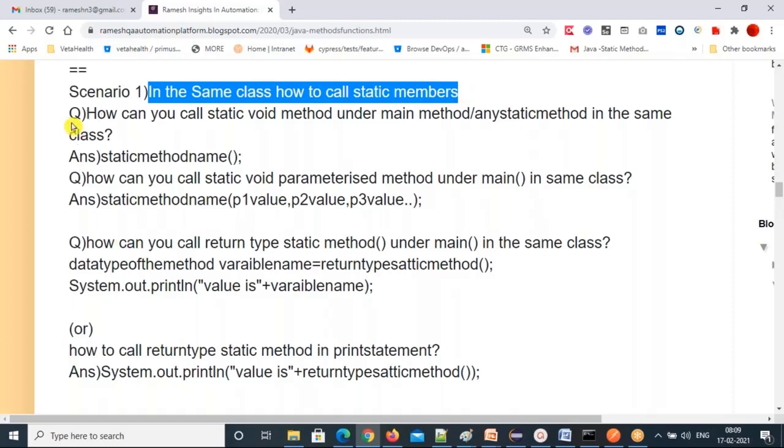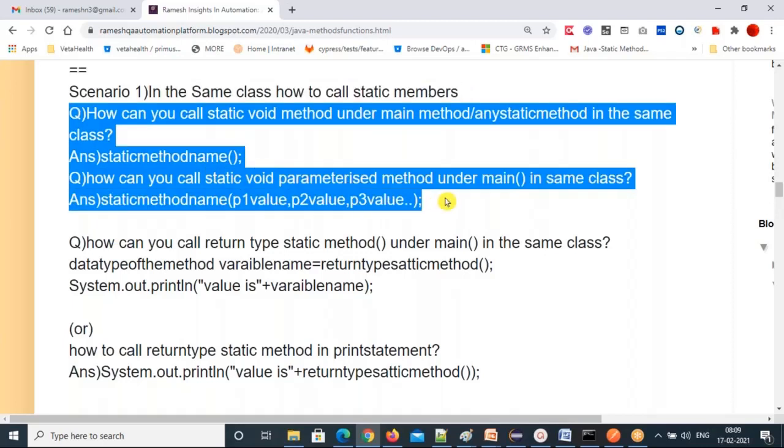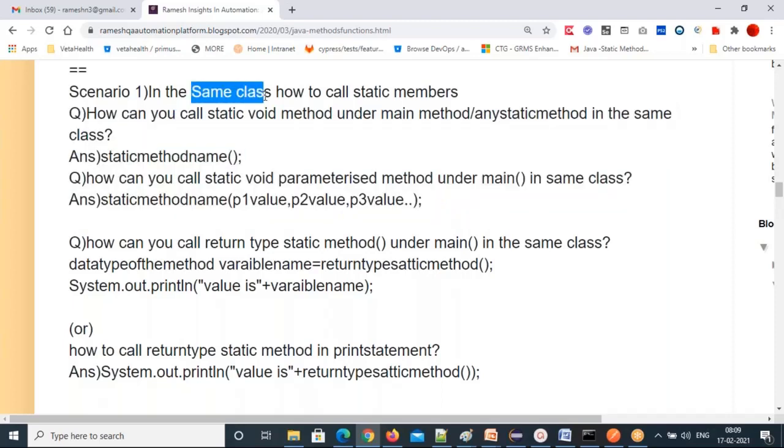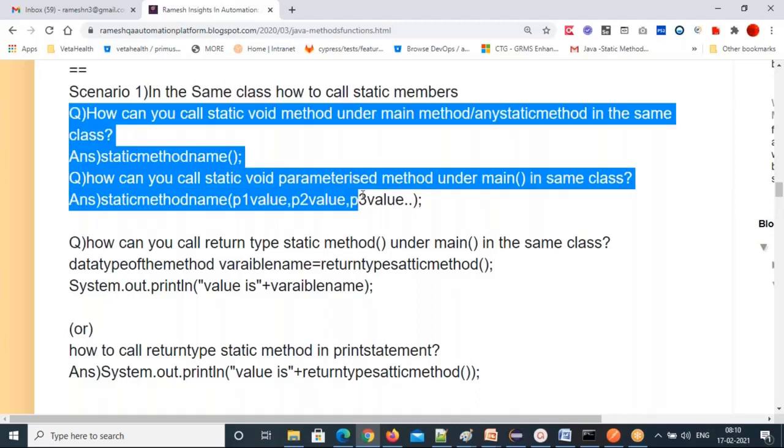And these are the two void methods, and how to call them I have given. In the same class, how to call, I'm showing these formulas. Very clearly mentioned. You already defined your methods, your variables, your static variables and your static methods. You defined four types of static methods. You have written the logic. Now, how to call? These are the formulas.